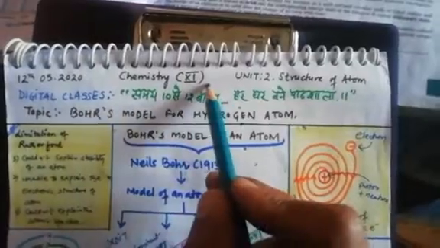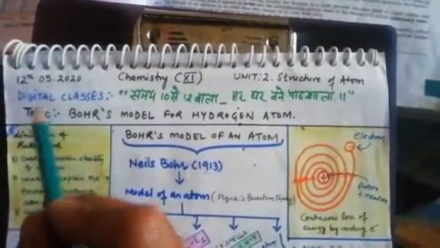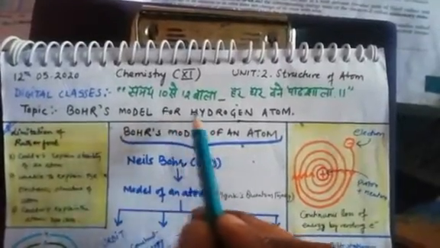This is your Chemistry period, class 11, as we are doing Unit 2, Structure of Atom. Today, on 12th May, our topic is Bohr's model for hydrogen atom.